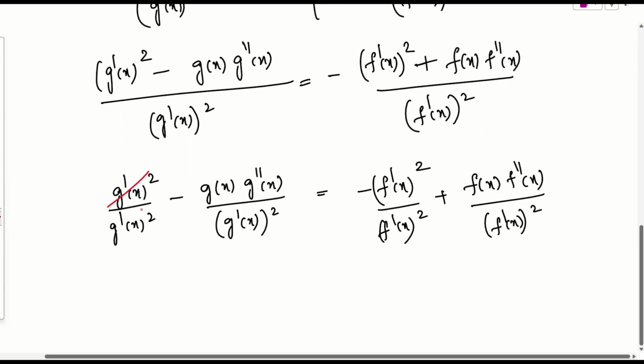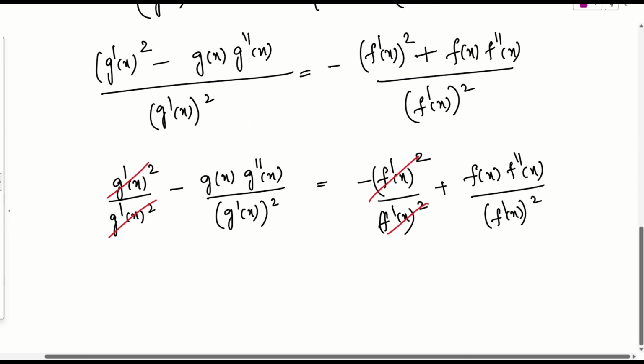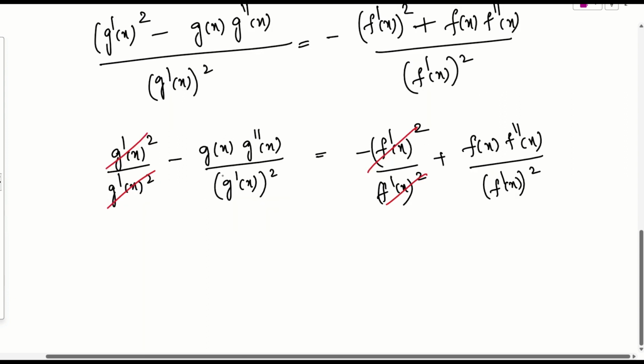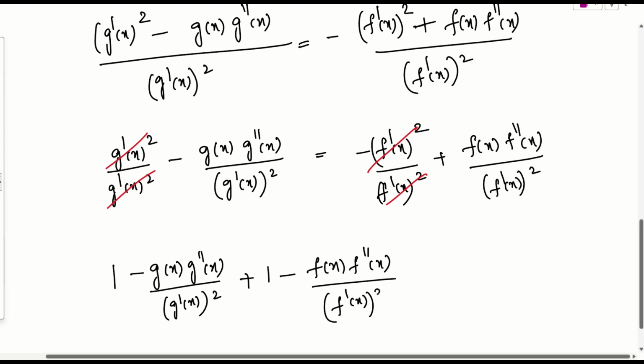Is it okay? So can I cancel this term which is the same, this also which is the same. Agree? So I will suggest you try to take all the terms to one side. Okay, let me write it down. Minus g of x into g double dash of x by g dash of x the whole square. This is what, minus 1. On the left side, if you cancel, 1 by 1 will be 1. So this is 1 minus. So this right side negative 1, if it comes to this side, positive 1. Right side positive, if it comes to this side, this will be negative. What will it be? f of x times f double dash of x by f dash of x the whole square is equal to 0.